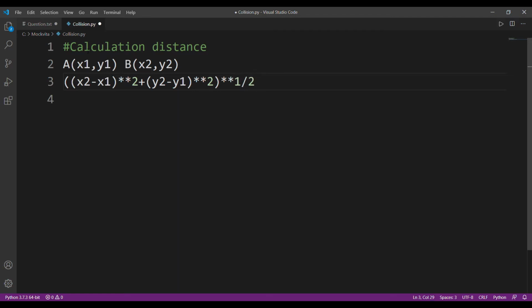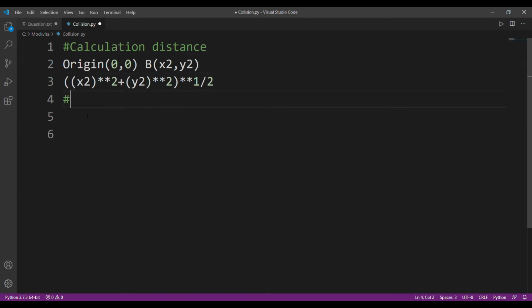Okay, I hope all of you know this formula because it's pretty elementary. Okay, now we have already calculated distance with the help of this formula, and just for your concern, x1 and y1, this is the origin. Point A is origin, so x1 and y1 will be 0 and 0. Now this makes the formula even easier because x2 minus x1 means x2 minus 0. So this becomes like this: x2 squared, x2 power 2, plus y2 power 2, square root. This will give us the distance.